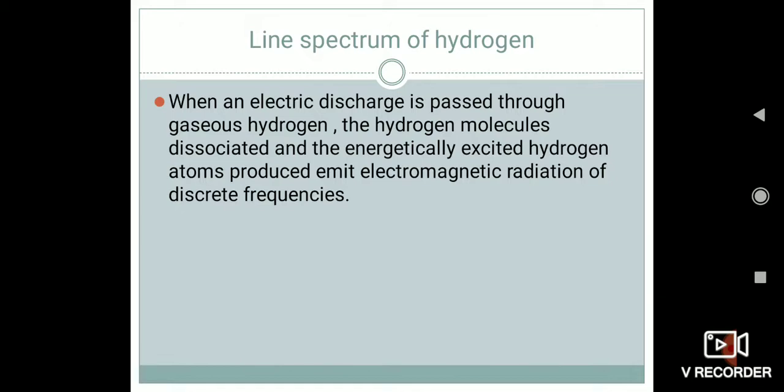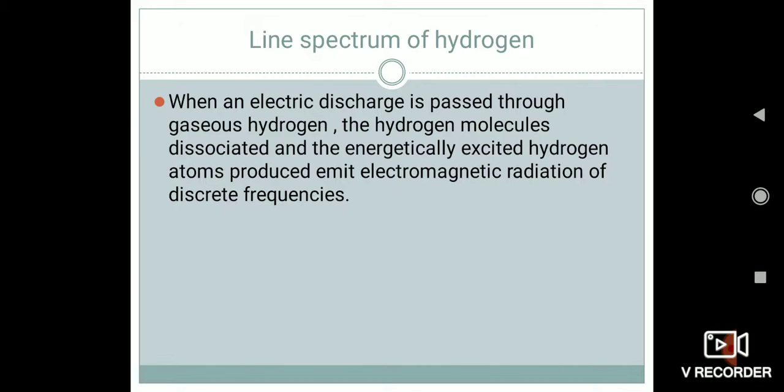In the emission spectra, if you consider the emission spectra of atoms in the gas phase or any other phase, they do not show a continuous spread of wavelength. There will be dark spaces between them at certain specific wavelengths. Such spectra, which have discrete lines with dark spaces between them, are called line spectra or atomic spectra, because the emitted radiation is identified by the appearance of bright lines. So this is about the line spectra.